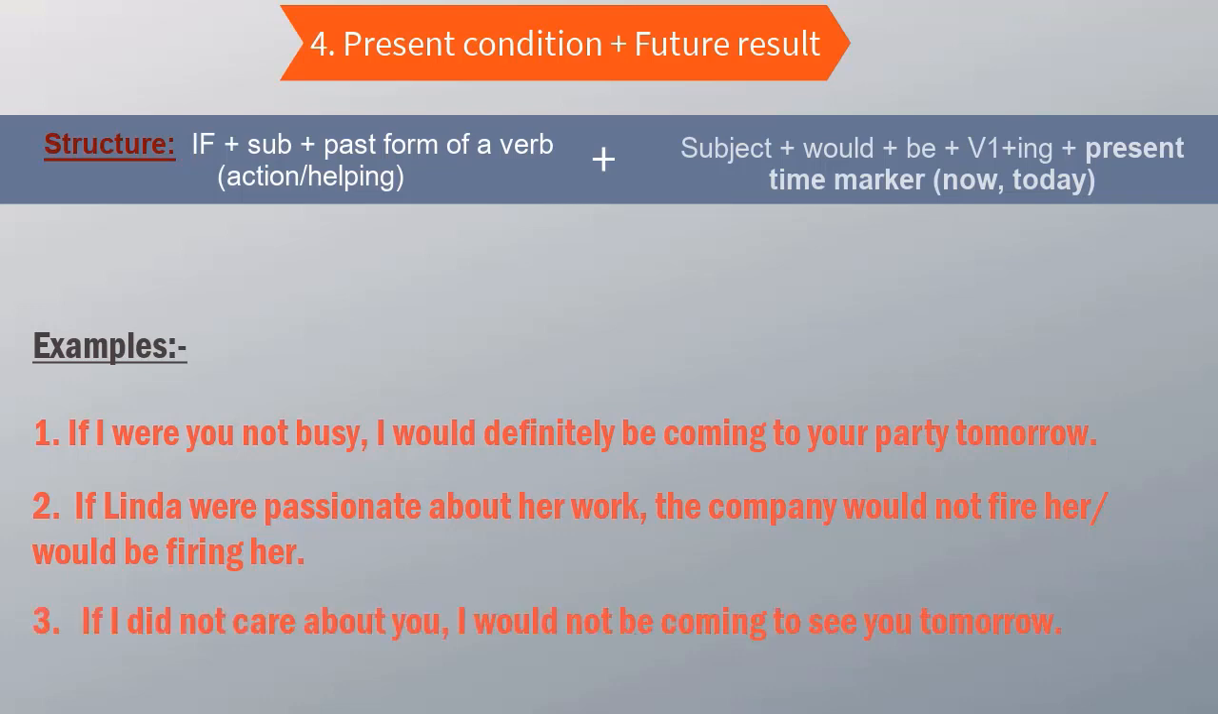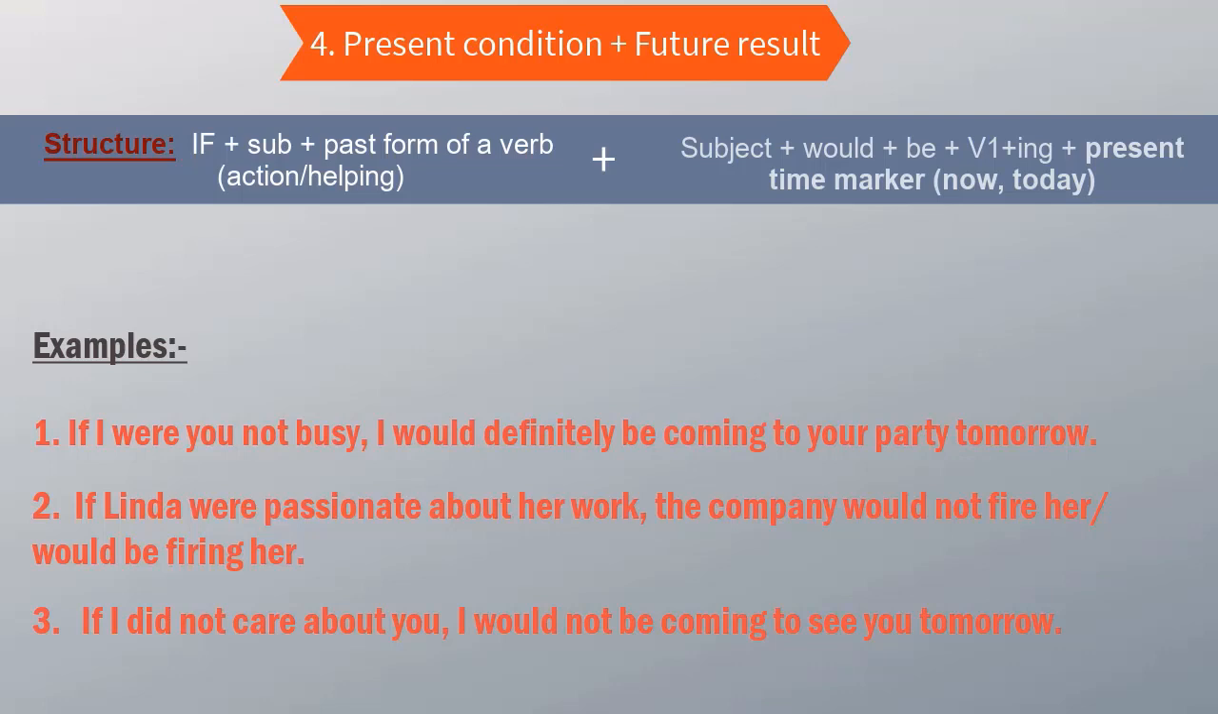If I did not care about you, I would not be coming to see you tomorrow. Now, when will you say that to somebody? When you do care about somebody and you are going to meet somebody in the future, right? But if somebody doesn't agree with this, you'll say, if I didn't care about you, which I do care about you, I would not be coming to see you tomorrow, which I am going to see you tomorrow. It's happening in the future.